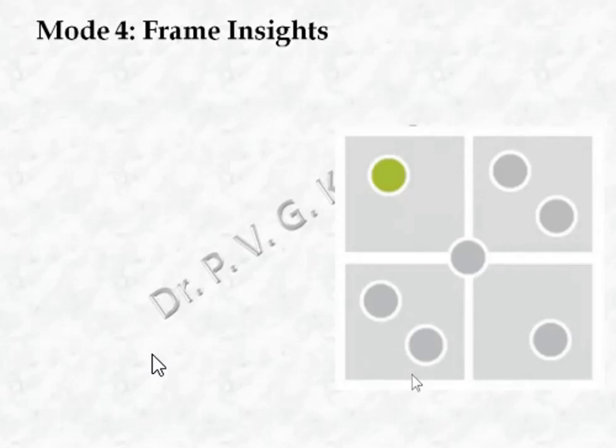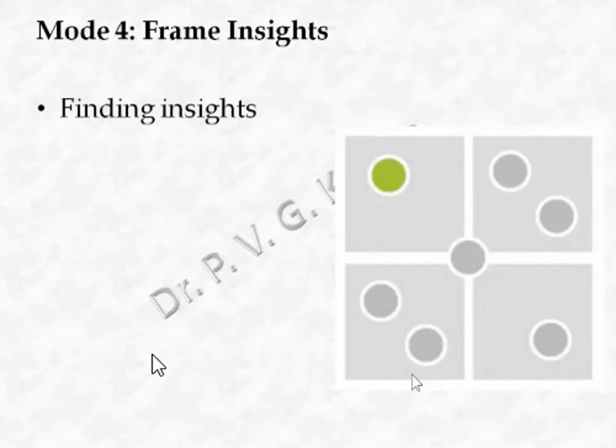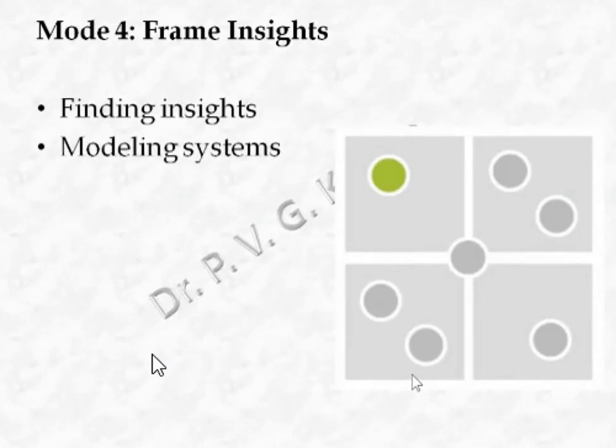So what we do here, we find insights. We identify patterns and results about people and the context and look for insights. We model the system, diagramming the context as a system as it shows its components, relationships, attributes and value flow.